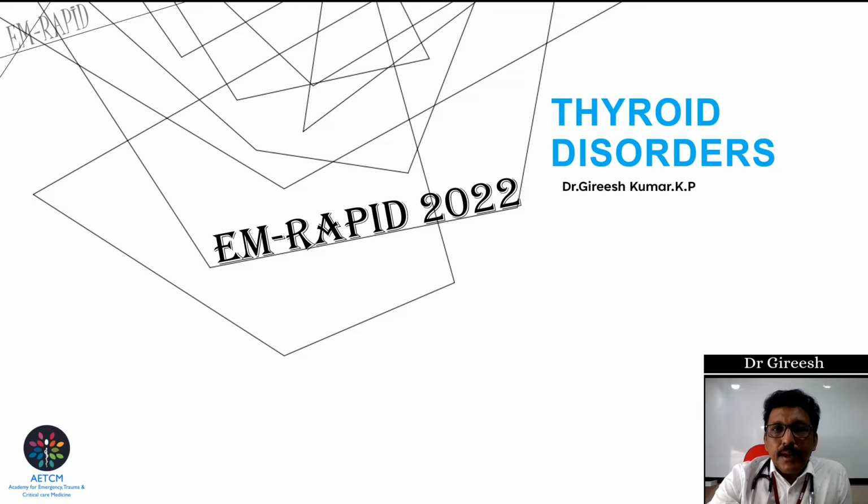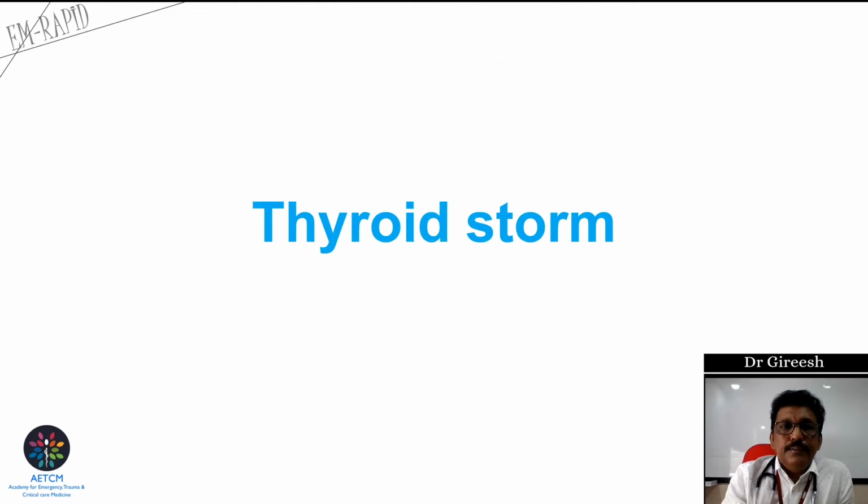As part of EM Rapid, now we are going to discuss common thyroid disorders in the emergency room. When we discuss thyroid disorders, we know that there are two important types. One is hyperthyroidism and the other is hypothyroidism. In that itself, we have thyroid storm and myxedema coma. We will see both emergency conditions in thyroid disorders.